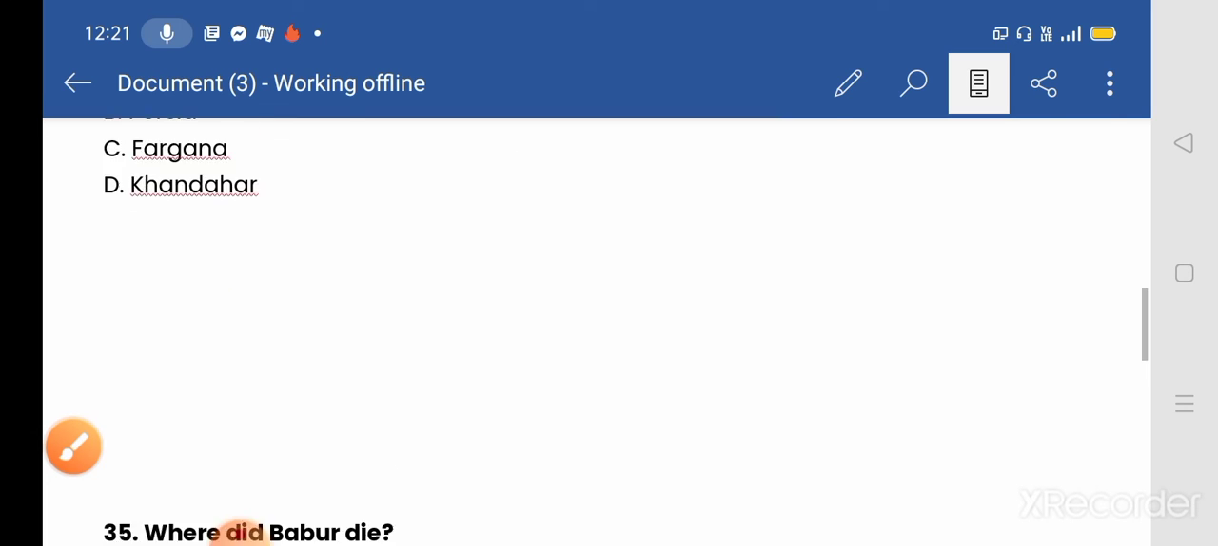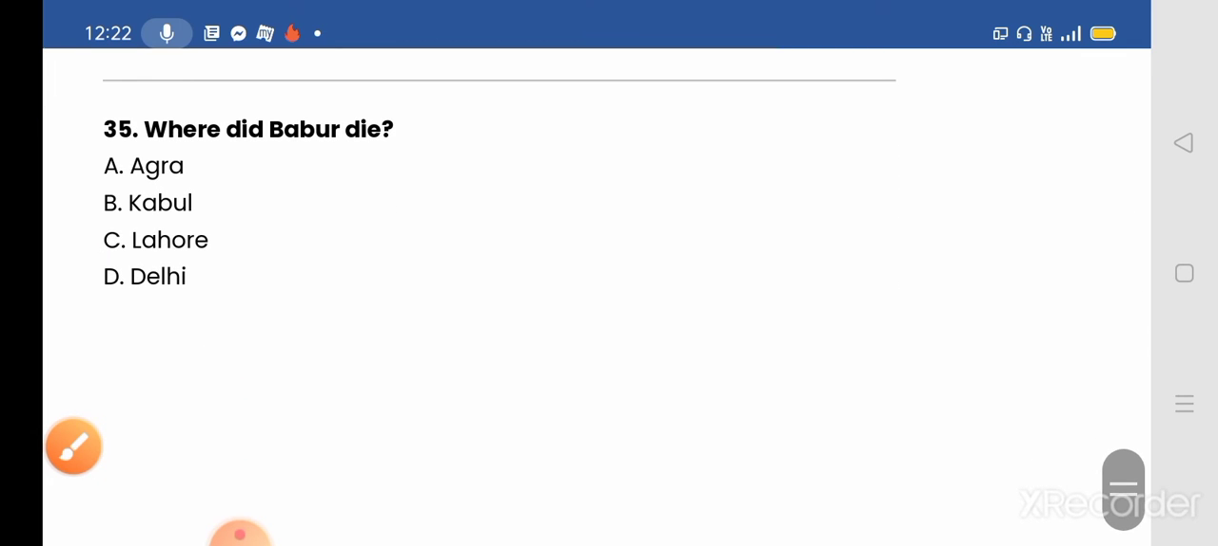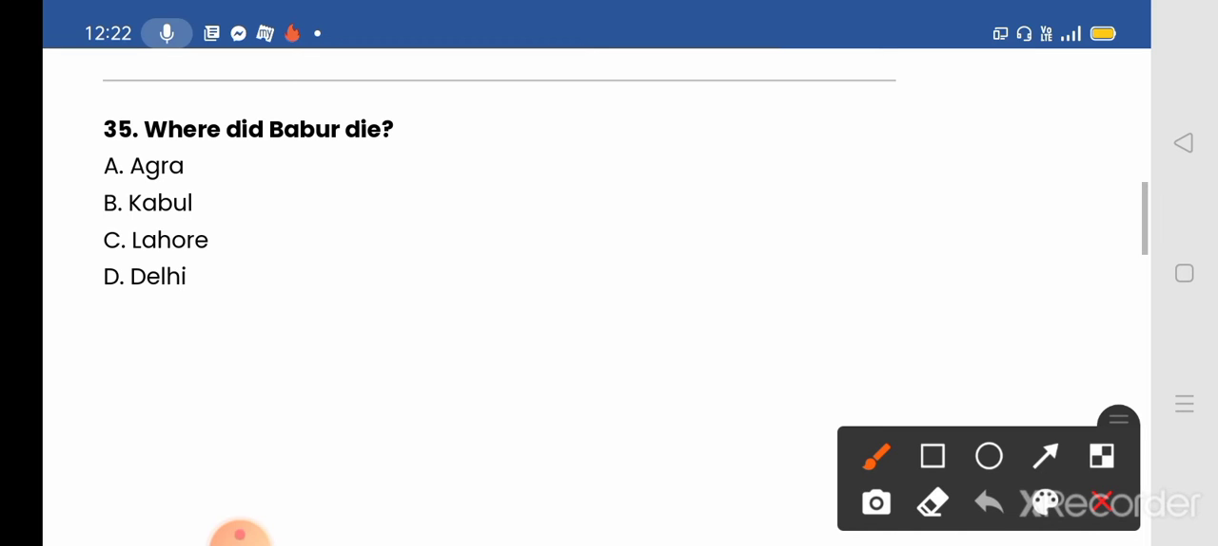Next we move to our next question. Where did Babur die? Options given: A. Agra, B. Kabul, C. Lahore, and D. Delhi. Option A will be the correct answer. Babur died in Agra.